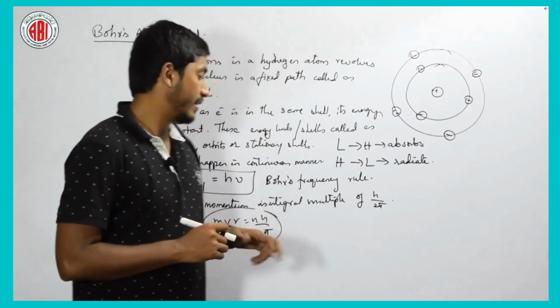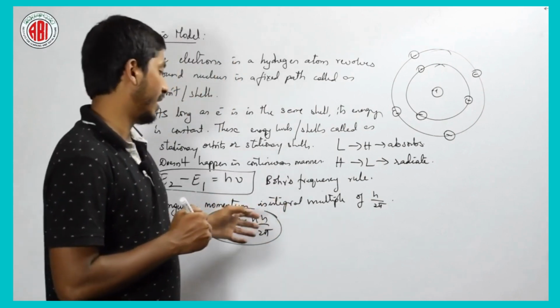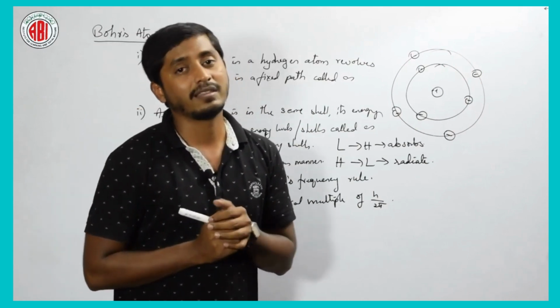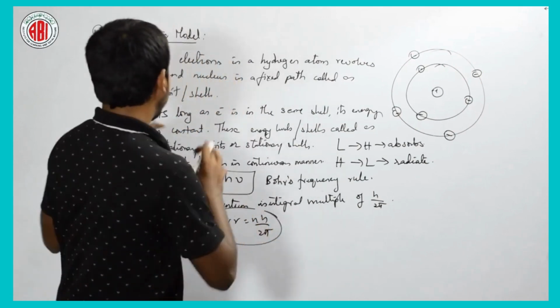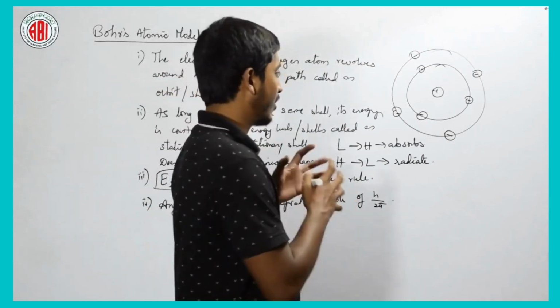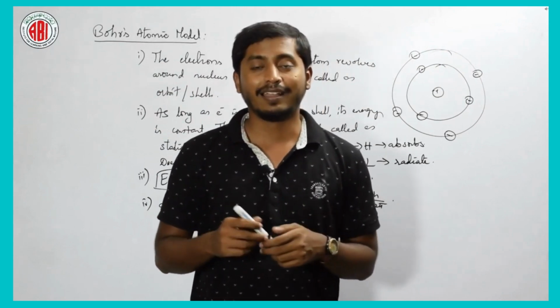Is it clear? This n has a particular kind of significance. It can also be called the principal quantum number. What is it? Why is it a principal thing? Okay, these are the basic postulates of Bohr's atomic model. Let us discuss a few more constraints and its defects, right, in our next session.